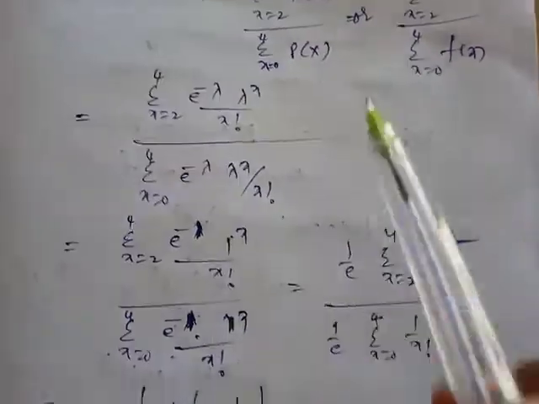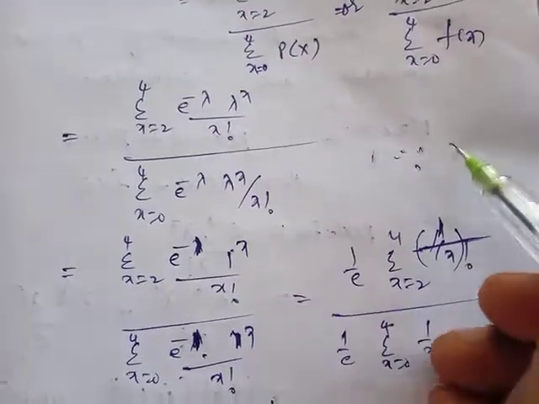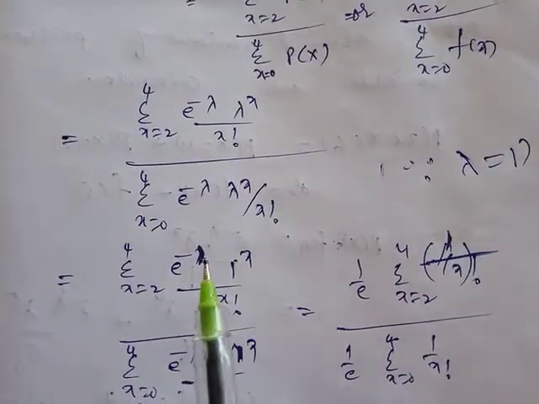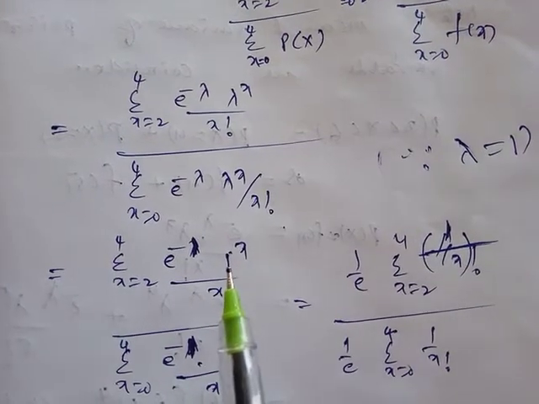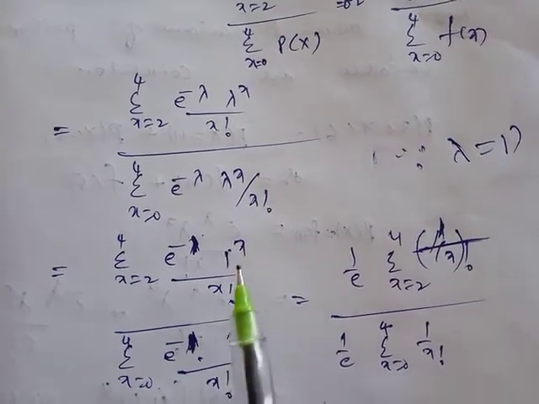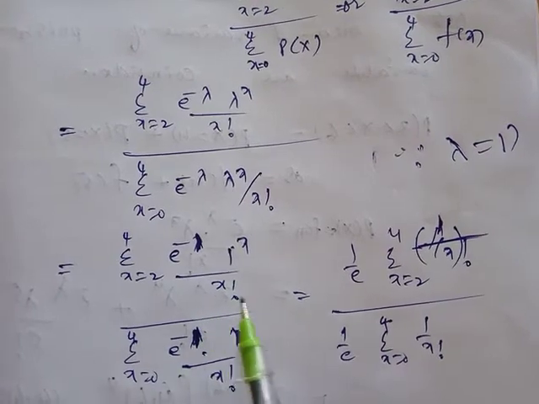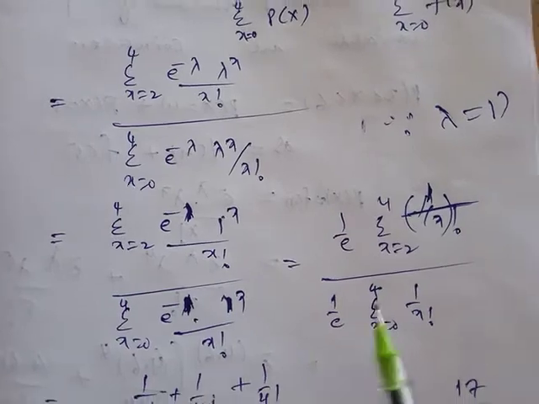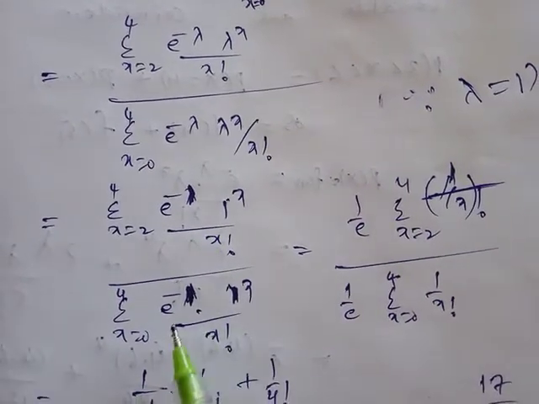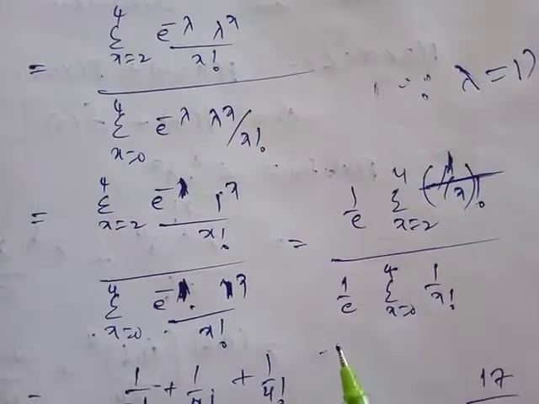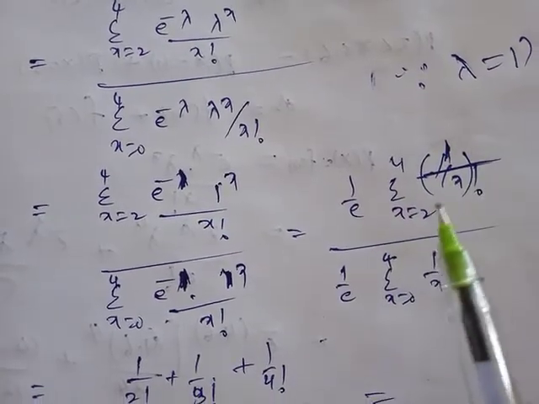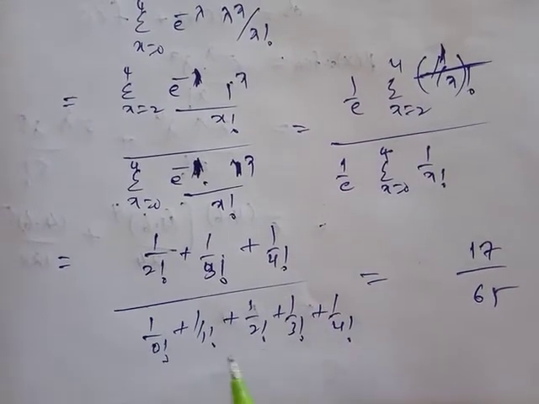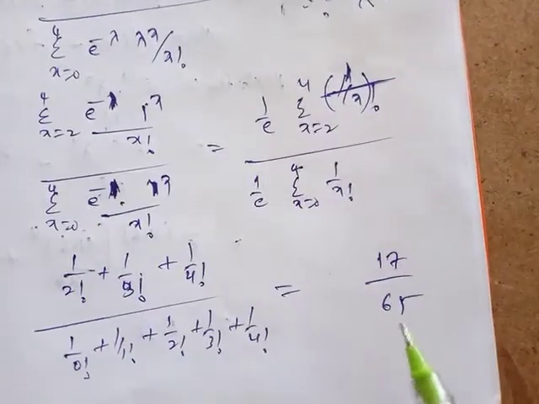Since λ equal to 1 is given, we have e^(-1) times 1^x by x factorial. The denominator is also e^(-1) times 1^x by x factorial. In these two terms, e^(-1) will be cancelled. The numerator is the summation over x equal to 2 to 4 of 1 by x factorial, and the denominator has 1 by x factorial as well. Adding the first one and the second one, we get the value 17 by 65.